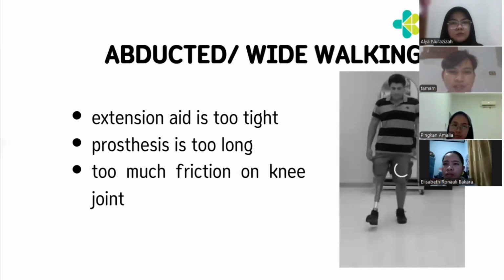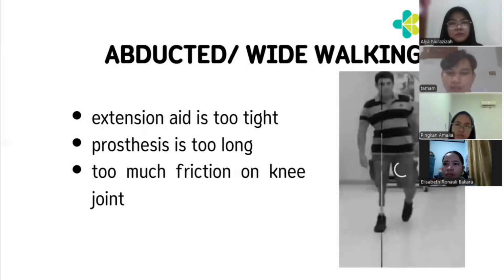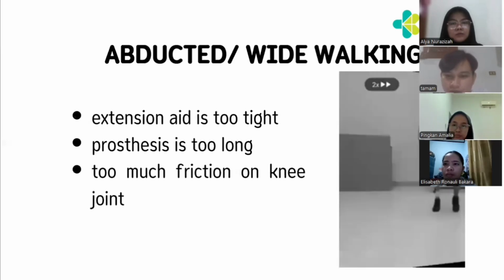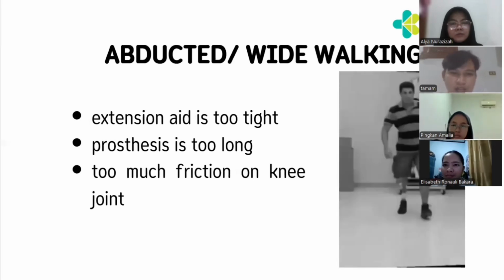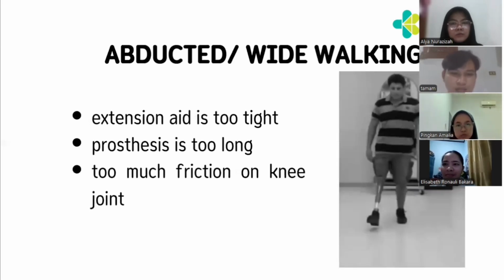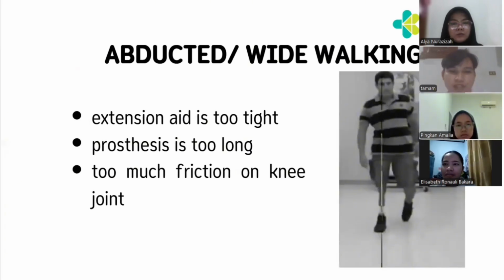This situation will result in an unstable knee joint. So the abducted gait. You can see from the anterior view that the extension height is too tight, and the prosthesis is too long, with too much friction on the knee joint.